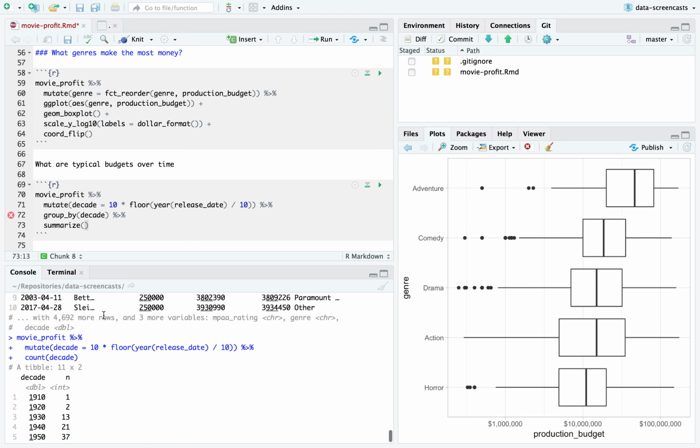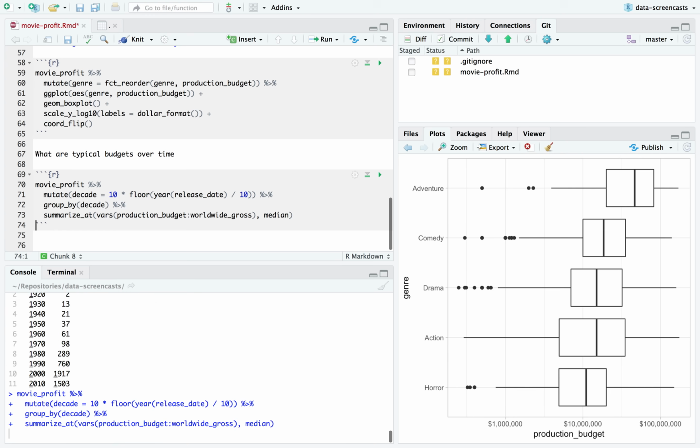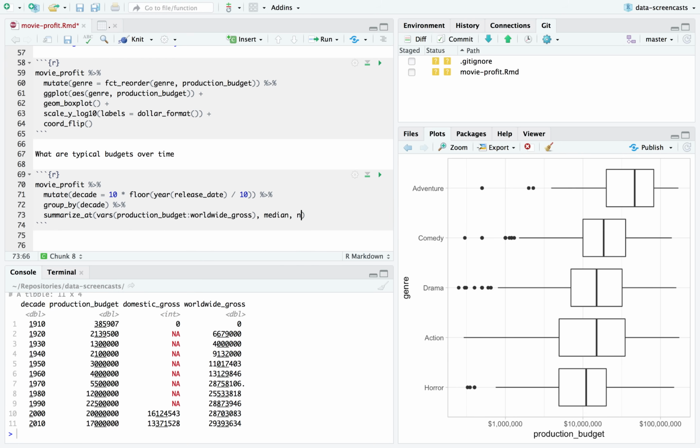If I say summarize, I'm going to summarize at each of the columns of production budget, all the way to worldwide gross. I'm going to take the median of each of those columns, and I'm going to need to say na.rm equals TRUE, because some of them are going to be missing. This lets me find the median domestic gross, worldwide gross, and production budget all in one graph.